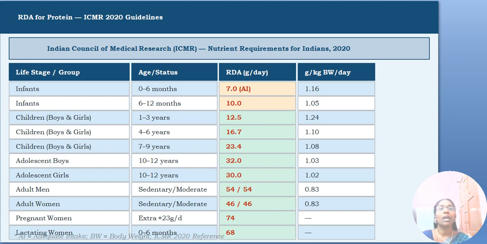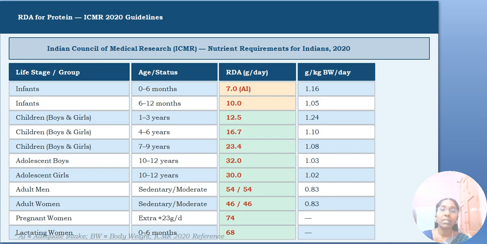And these are the recommended dietary allowances for protein given by the ICMR, that is Indian Council of Medical Research, 2020 guidelines. And usually the protein requirement depends upon the age, sex and the occupation, what they are doing, and any special condition like pregnancy, lactation. So the infant's requirement is 7 grams per day, that is 0 to 6 months.